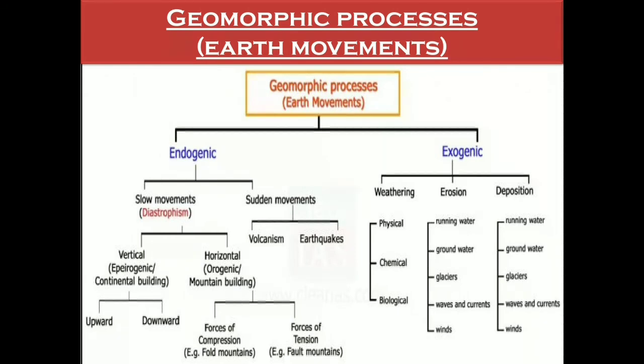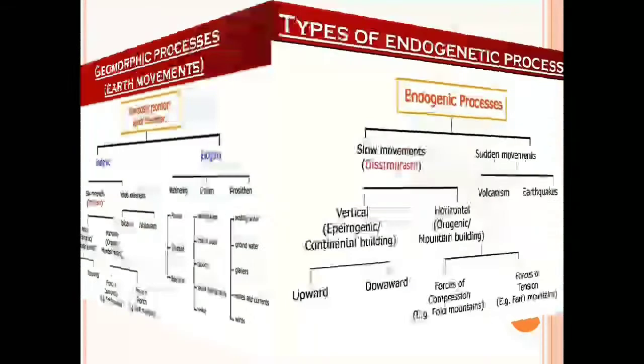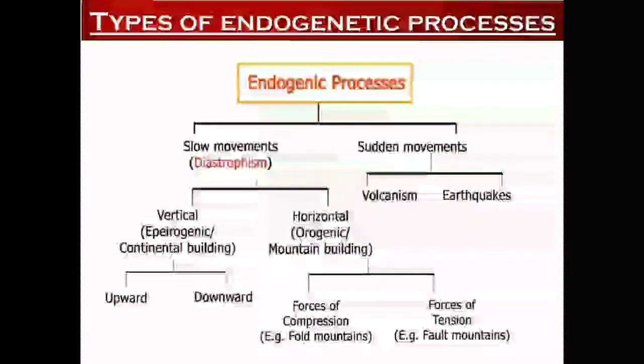And in lesson number 3, that is exogenetic processes part first, we are going to study about weathering and also about mass movements. Then in exogenetic processes part second, that is in lesson number 4, we are going to study about erosion and deposition. So let's start with the types of endogenetic processes, that is internal movements.